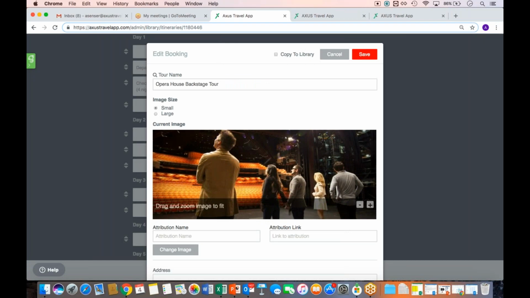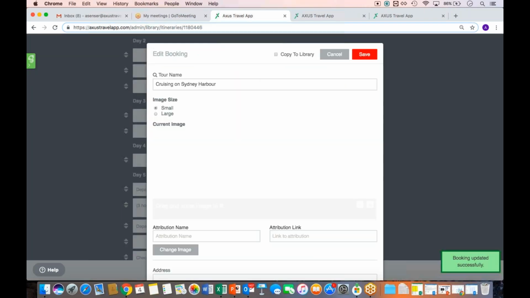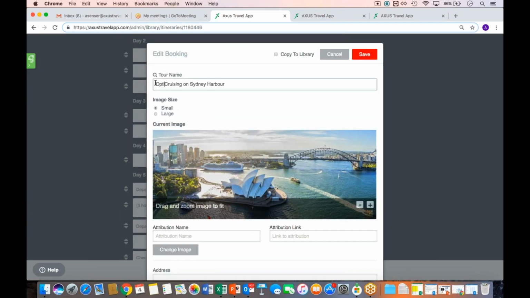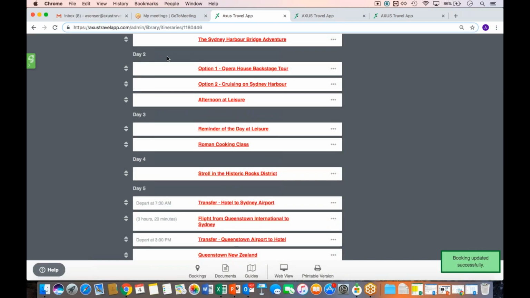And that would be the same process if I click into it. Again, maybe I have other wording besides option 1, choice 1, or however you want to phrase it. And then we'll just save. Do the same for the cruising here, option 2. And then I can just say to them, let me know which option on day 2 works best for you. You could do that also for restaurants.